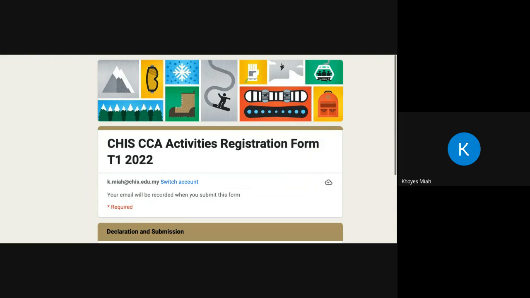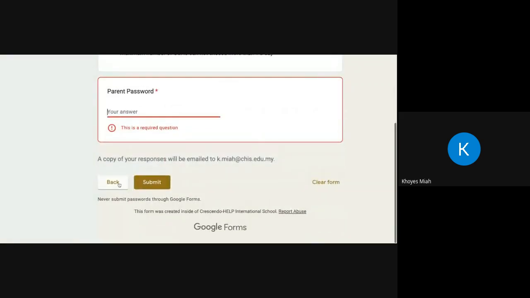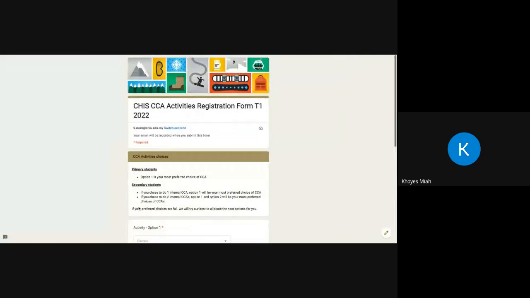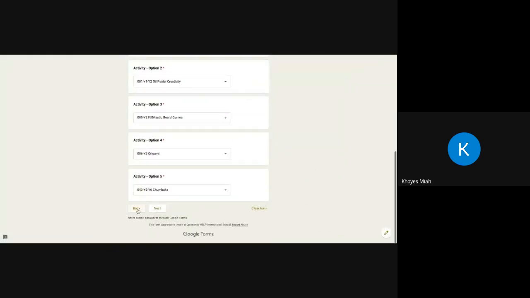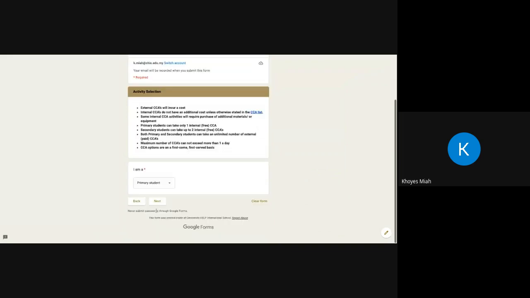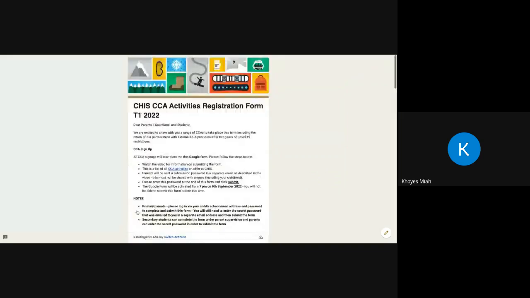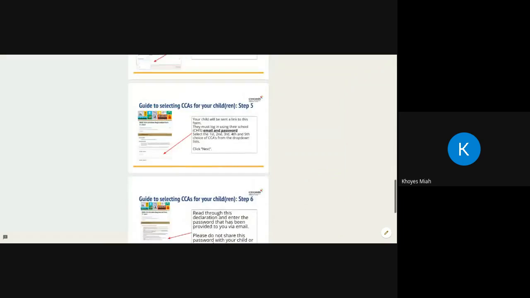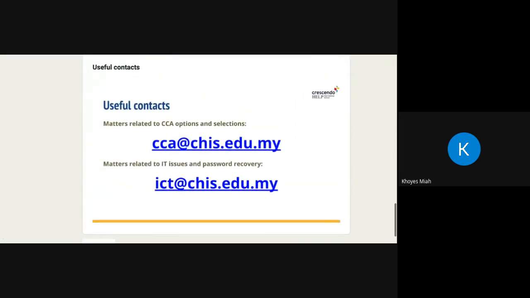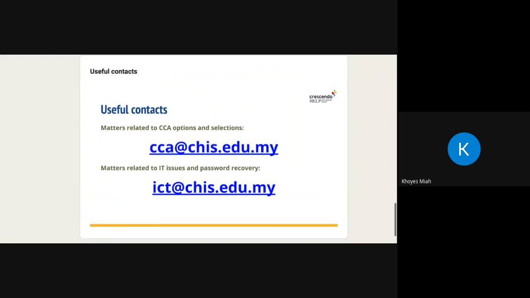If you have any questions, please do refer back to the email address that I showed you. So I'll just go back over here and display those email addresses for you so you can take a note of it. Clearly, when you get this Google form, the email addresses will also be on the first page. So you don't have to worry about writing them down unless you really want to. Here we go. I'll just leave that there for a moment for you to write that down if you would like to. So like I said, the first one is about any matters related to CCA options and selections.